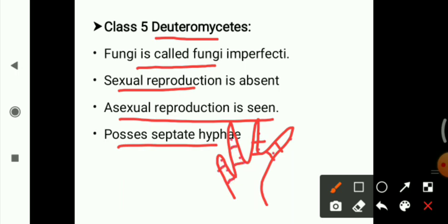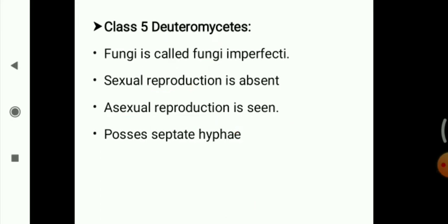So this is all about the classification of fungi. What we have seen is that the kingdom Fungi is divided into two divisions, that is the Myxomycota and Eumycota. Myxomycota is further divided into the 4 classes that we have seen, whereas Eumycota is further divided into 5 classes. In that, Mastigomycotina, or Mastigomycetes, we have seen the 3 subclasses on the basis of their flagella. Then we have seen the Zygomycetes, then the Ascomycetes, then the Basidiomycetes.